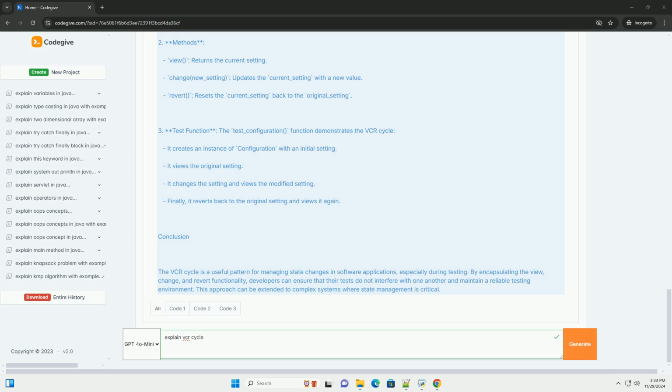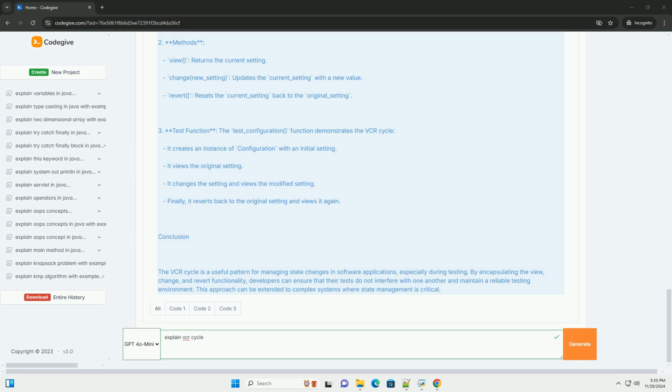3. Test function. The test_configuration function demonstrates the VCR cycle. It creates an instance of Configuration with an initial setting. It views the original setting. It changes the setting and views the modified setting. Finally, it reverts back to the original setting and views it again.